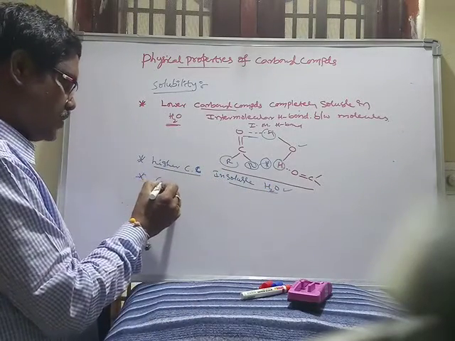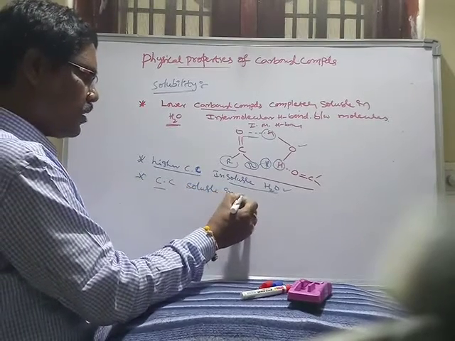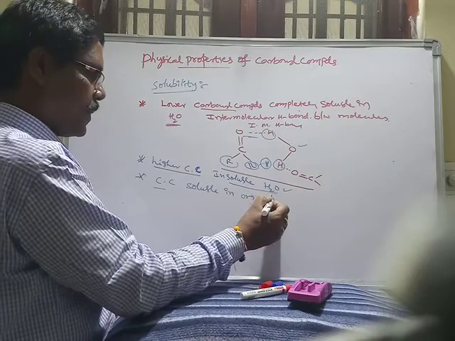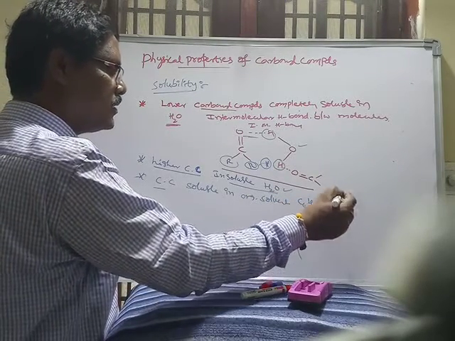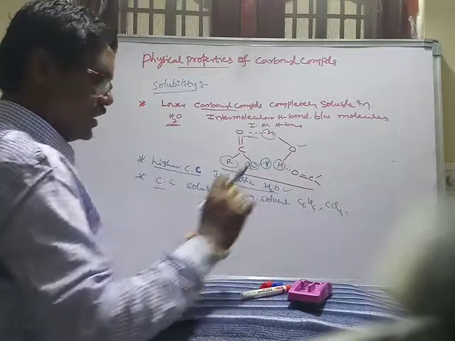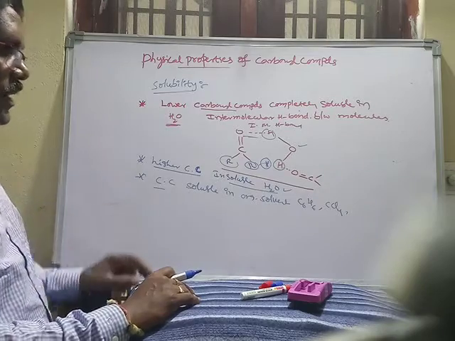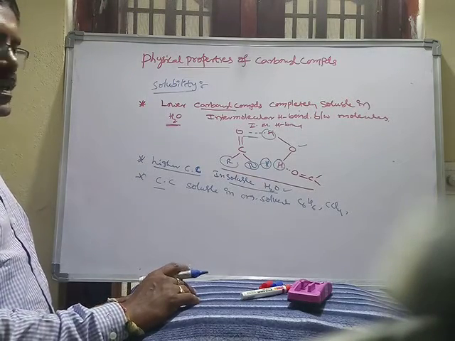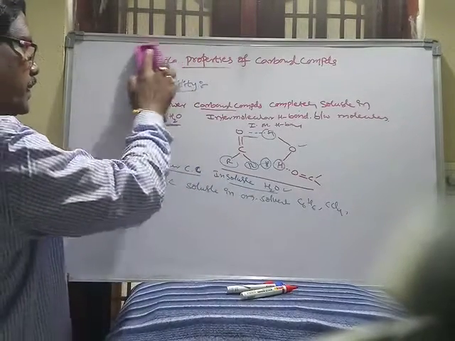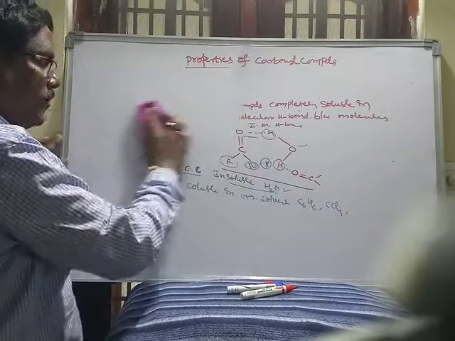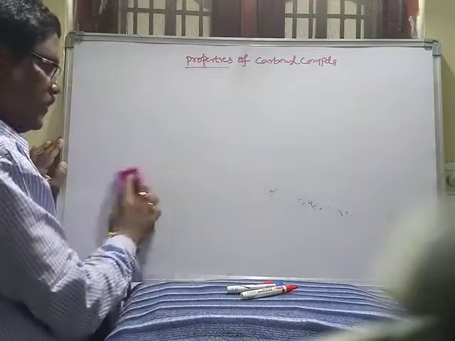All carbonyl compounds are soluble in organic solvents like benzene, carbon tetrachloride, and ether. Take any organic solvent, all carbonyl compounds are soluble in organic solvents. So this is about the physical properties. Now the physical properties are completed, and after this, the chemical properties of carbonyl compounds.